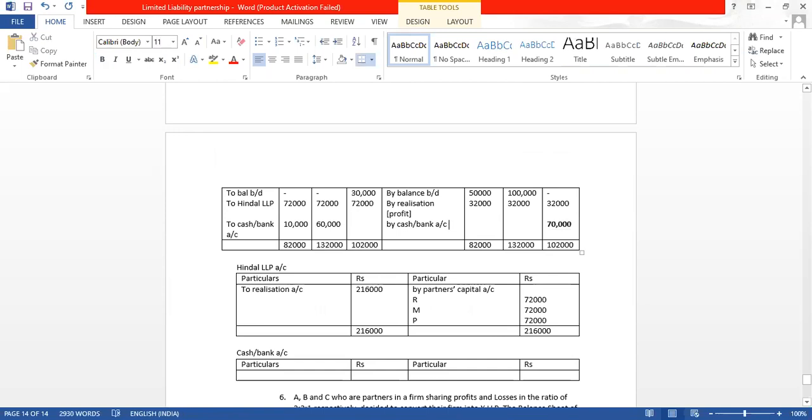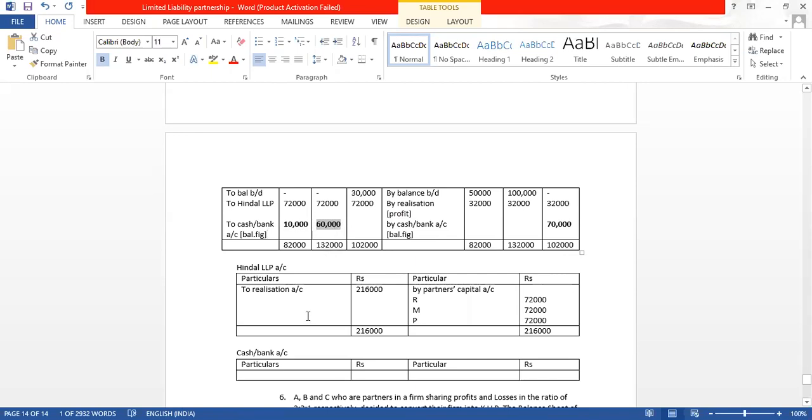This is the amount which either the partner has to pay to the business or the business has to pay to the partners. So either the business will pay or the partner will bring so much cash from his personal property to settle his account.